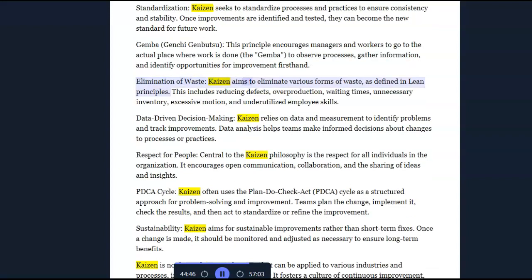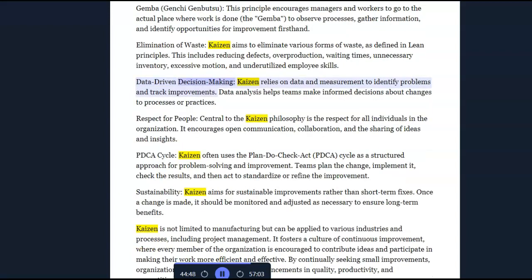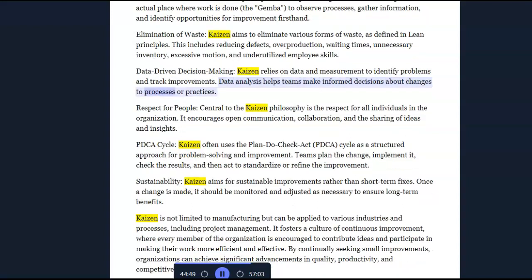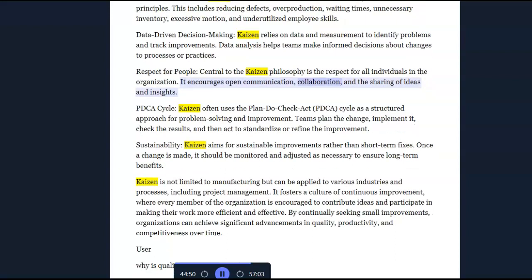Elimination of waste. Kaizen aims to eliminate various forms of waste, as defined in lean principles. This includes reducing defects, overproduction, waiting times, unnecessary inventory, excessive motion, and underutilized employee skills. Data-driven decision-making. Kaizen relies on data and measurement to identify problems and track improvements. Data analysis helps teams make informed decisions about changes to processes or practices. Respect for people. Central to the Kaizen philosophy is the respect for all individuals in the organization. It encourages open communication, collaboration, and the sharing of ideas and insights.